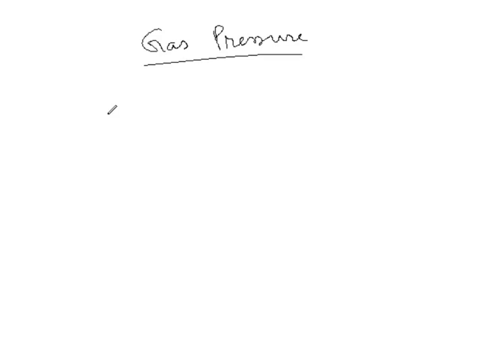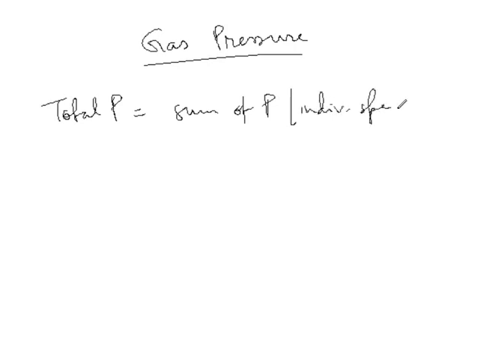Now how are we going to describe them? Since we saw that the IGL is good for stellar interior, for the different species of particles we will use the ideal gas law for each species, right? Then the total pressure in the gas is the sum of the pressures due to individual species, right? So total pressure is equal to the sum of pressure of individual species. This is fine, this is quite logical.